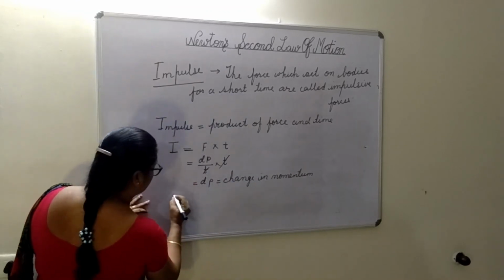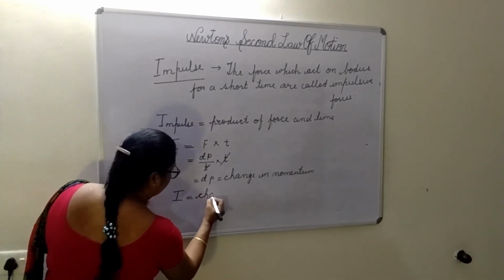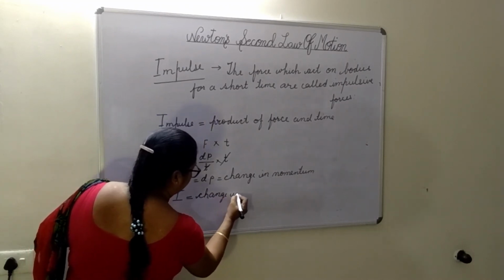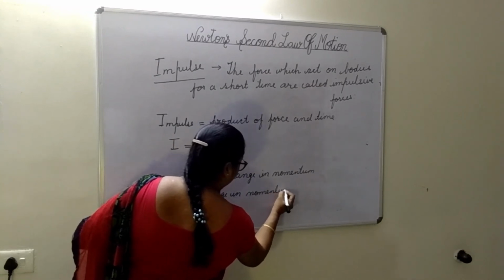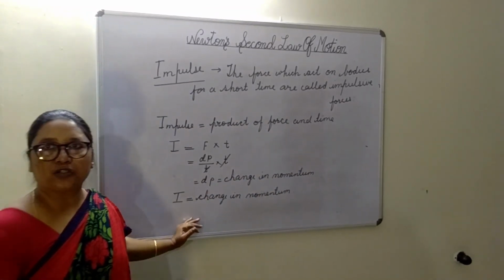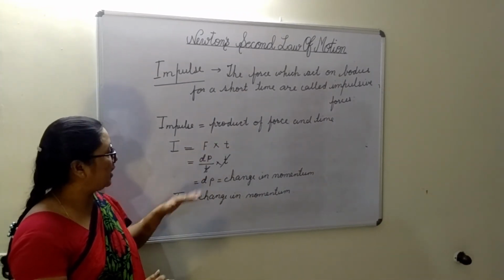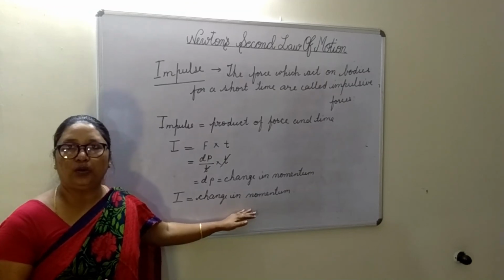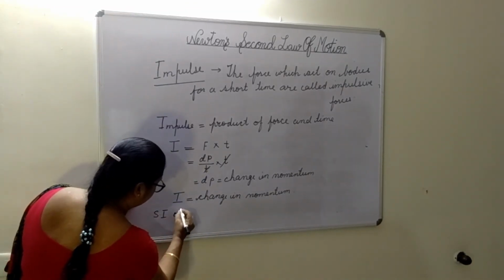So we can also write impulse is equal to change in momentum. Impulse is the product of force and time, F into t. Impulse is also equal to change of momentum. What is the SI unit of impulse?